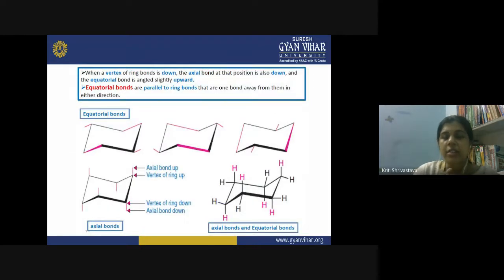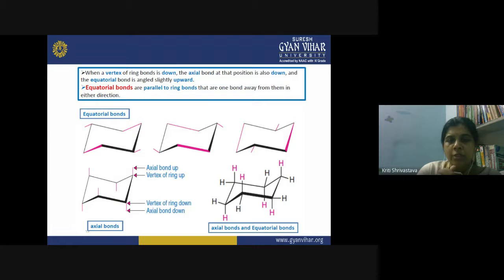When a vertex of the ring bond is down, the axial bond at that position is also down. This is the vertex which is in the down position, so the axial bond will be in the down position only, like this. And when the vertex is in the up position, the axial bond will be on the upper side. This is the vertex of the ring up, and this is the vertex of the ring down. So for an up vertex you have up axial bonds, and for a down vertex you have the down axial bonds. These are the positions of axial bonds as you draw.